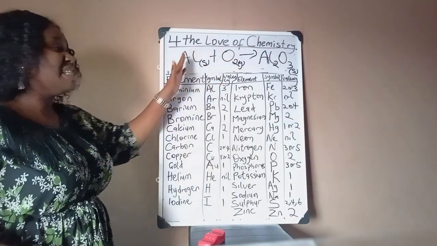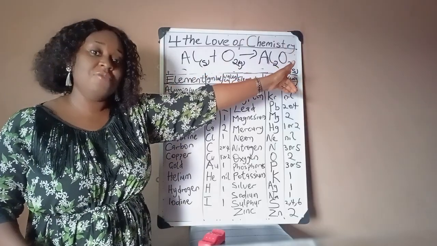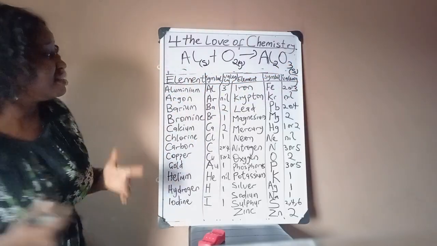So, the number of atoms here must equal the number of atoms here. That is why we balance the equation.